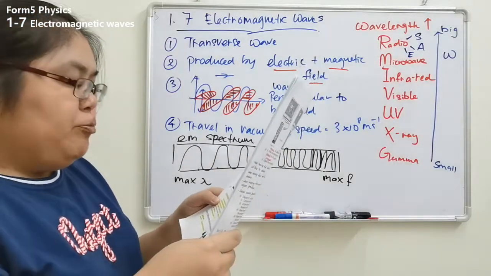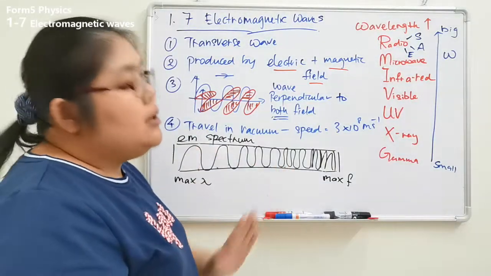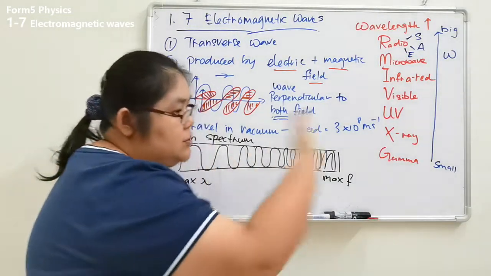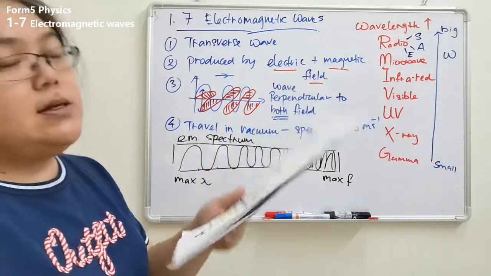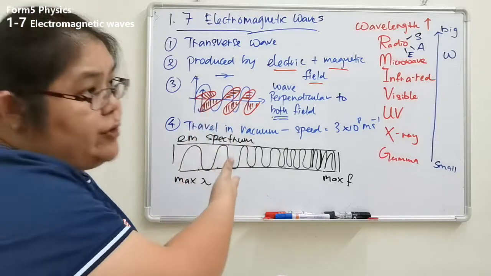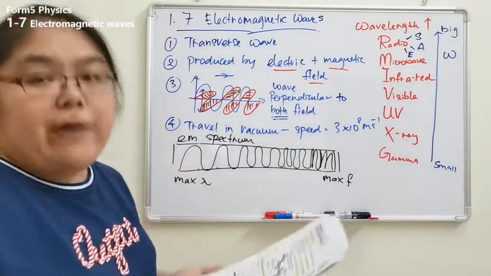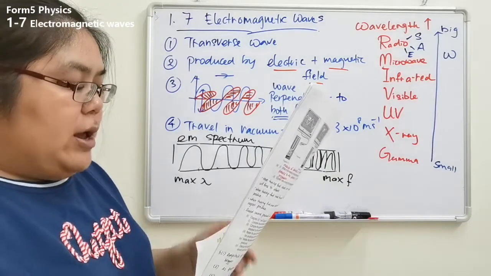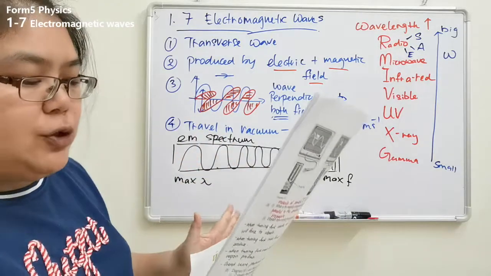First one, they transfer energy from one place to another. When they move, they transfer the energy from the first to the last one. Number two, transverse: electromagnetic waves are transverse waves. Number three, they can go through a vacuum. Number four, the speed is 3 times 10 to the power of 8. Number five, they show the properties.